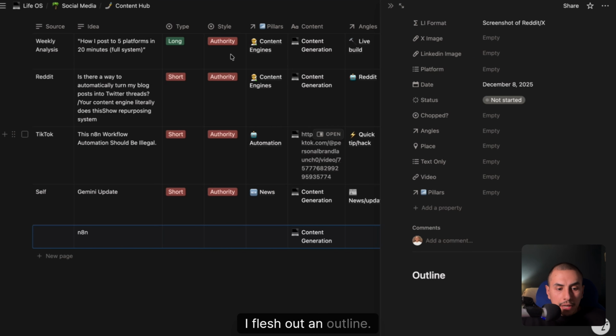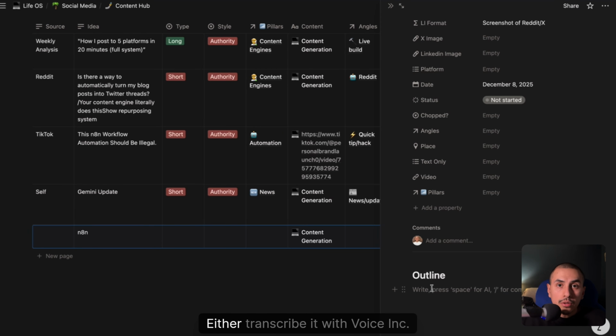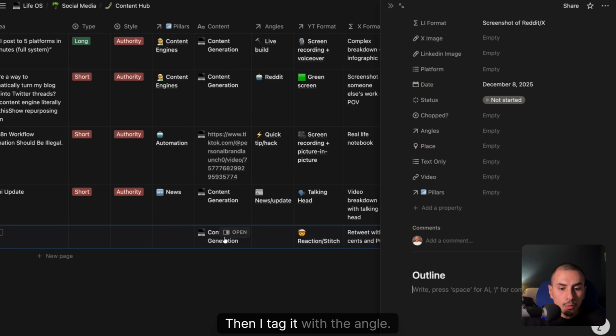Step 2, I flesh out an outline. So let's say I was going to talk about n8n. I would add all my context, either transcribe it with Voice Inc. or I would use ChatGPT to bounce ideas or Perplexity to do some research. Once I have all my information that I want for that specific topic, I dump it in here, and then I just double check to ensure it's covering everything. Then I tag it with the angle.